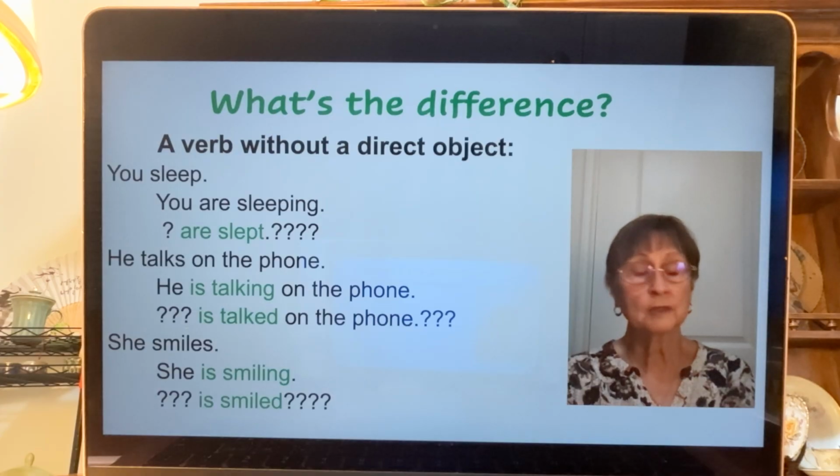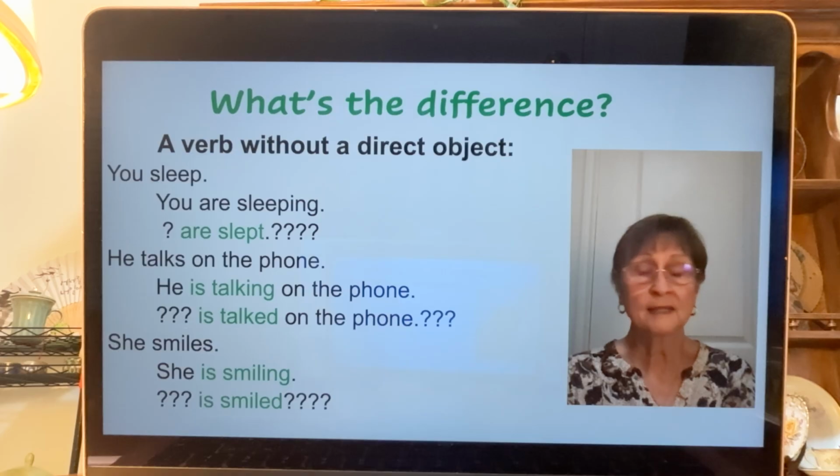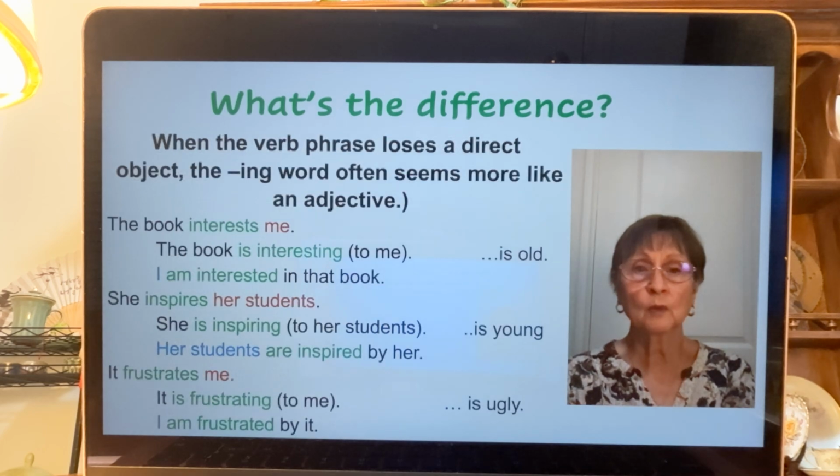Now, sometimes the verb does not have a direct object. You are sleeping. You sleep. You are sleeping. But I can't say you are slept, or he is slept, or it is slept, because there's no direct object to go to the first. He talks on the phone. That's where he talks or how he talks, but it's not what. There's no direct object. I can say he is talking on the phone, but I can't say he is talked. She smiles. She is smiling, but not something is smiled. That doesn't work. We don't have a direct object to move to the front. So let's look at the ones where we can do that.